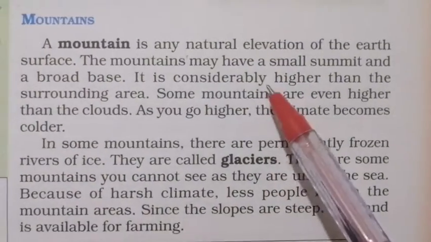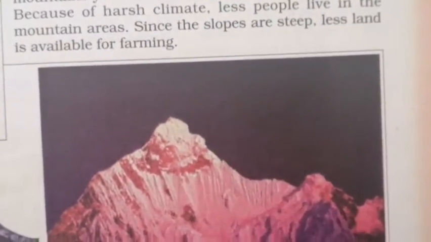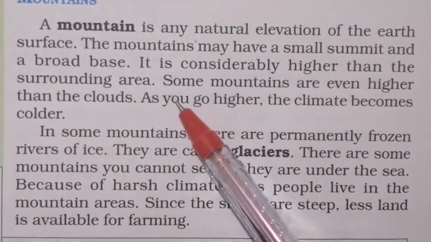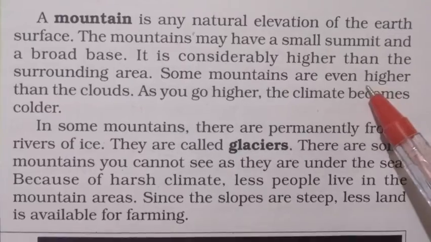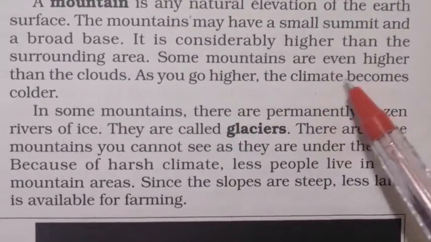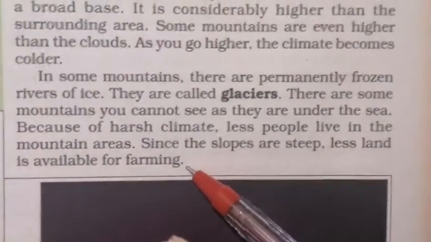You can see here, isn't it? The mountains may have a small summit and a broad base. It is considerably higher than the surrounding area. Some mountains are even higher than the clouds. As you go higher, the climate becomes colder. When you move from the bottom to the top, the climate becomes colder.